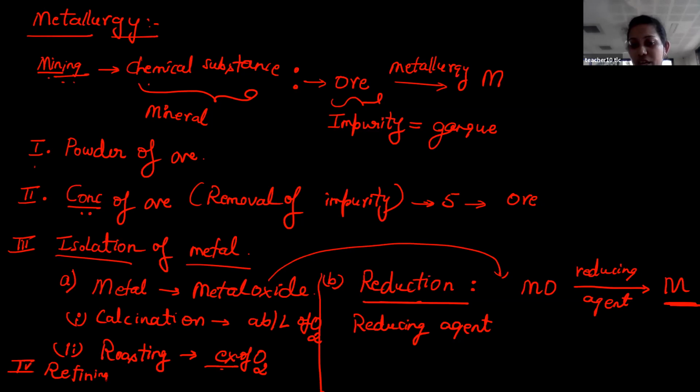You have to do purification because this metal may contain a small amount of impurity. So therefore go for a purification technique. Here I want to concentrate on two things: the reduction process as well as the refining process. Now you just concentrate on the reduction process.